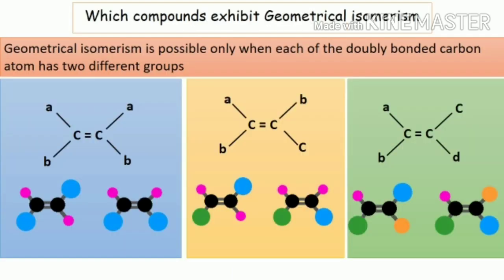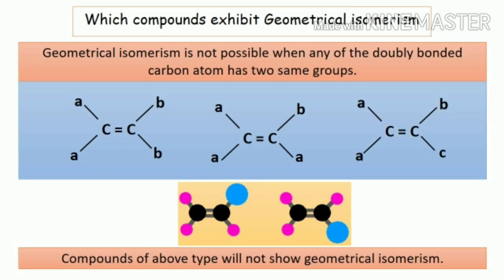Now the next question is, does every alkene molecule show geometrical isomerism? The answer is no. Geometrical isomerism is possible only when each of the doubly bonded carbon atoms has two different groups. If the two groups attached to a doubly bonded carbon are the same, the compound will not show geometrical isomerism.